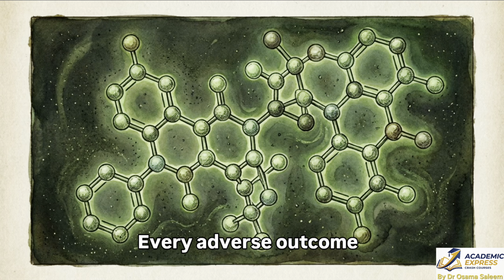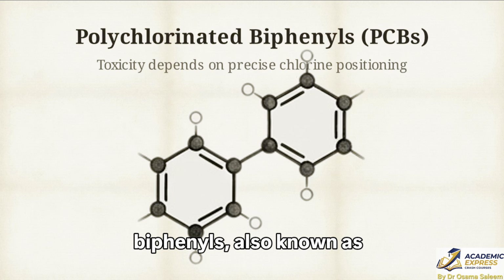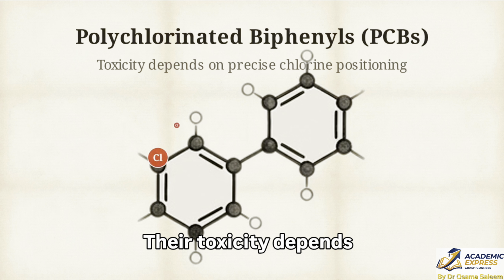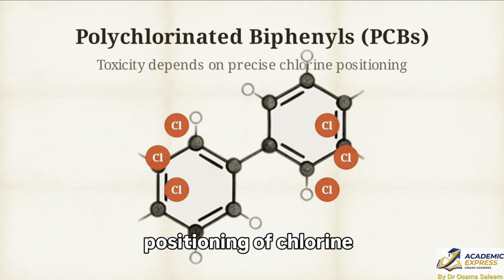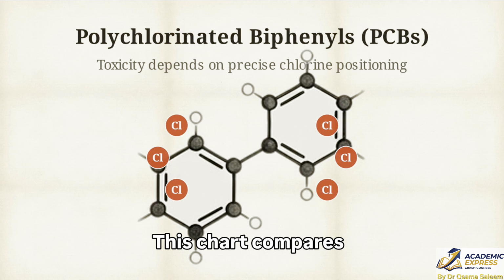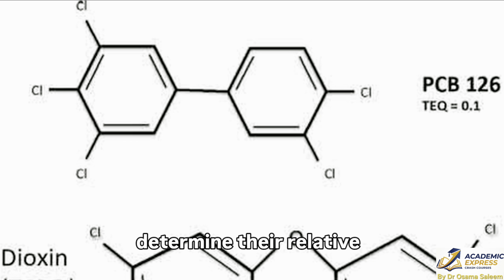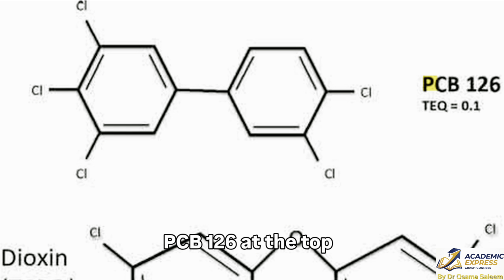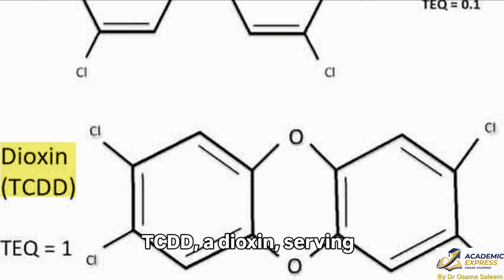Every adverse outcome pathway begins at the molecular level, where the exact geometry of a chemical dictates its toxic potential. Consider polychlorinated biphenyls, also known as PCBs. Their toxicity depends on the precise positioning of chlorine atoms on the molecule's rings. This chart compares specific structures to determine their relative threat. PCB 126 at the top has a chlorine arrangement facilitating direct interaction with receptors. Directly below it is TCDD, a dioxin serving as the baseline standard for comparing toxicity.